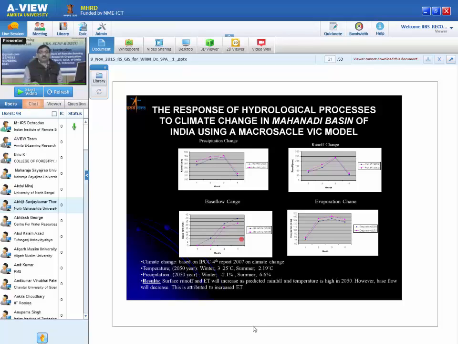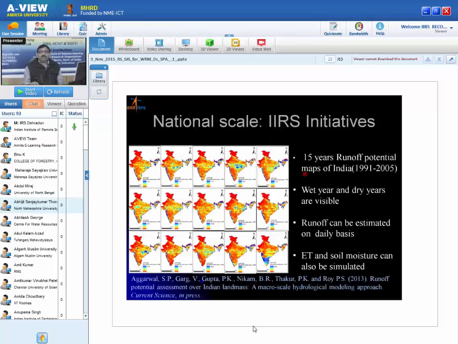Such type of scenario will help us to decide our policies in future water resource management. We have monitored the entire country for 15 years, from 1991 to 2005, and you can see how runoff is changing for the entire country. In fact, it is not only 15 years, it is every day. So 15 into 365. Every day we run the model and every day we get the water balance.